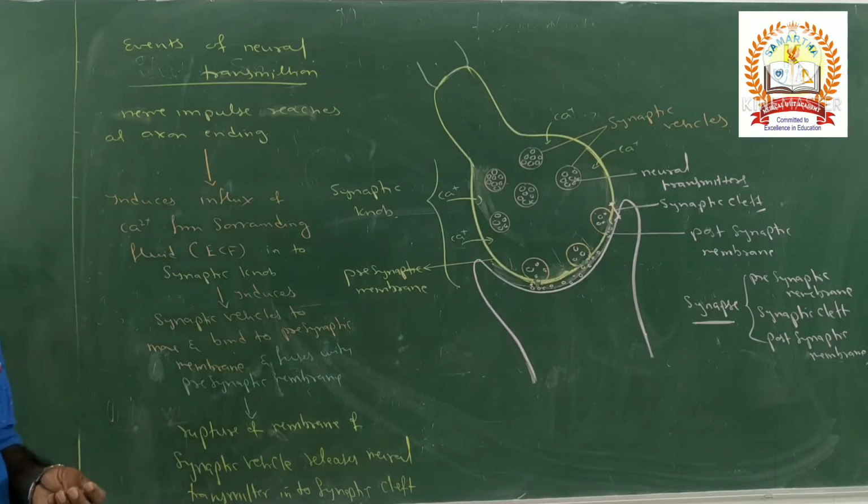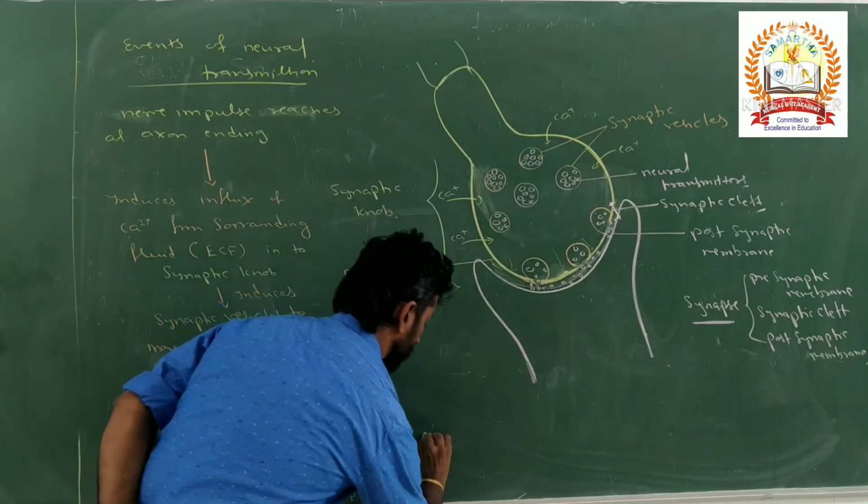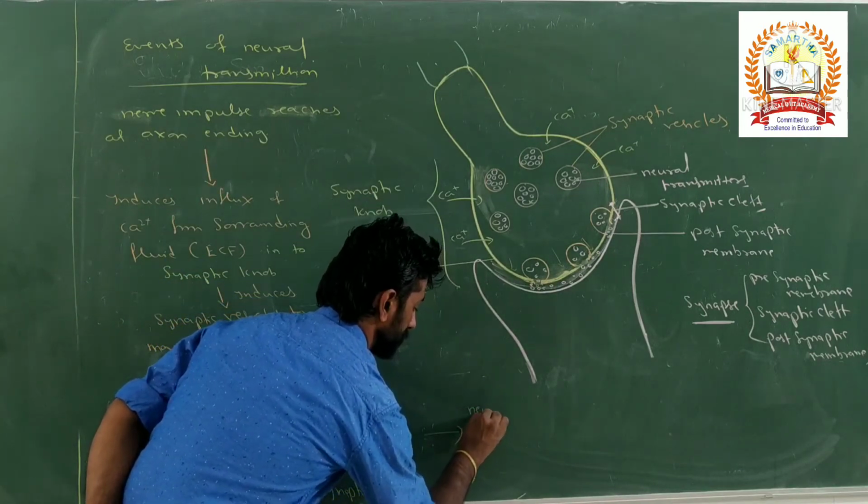What happens after the release of the neural transmitter into the synaptic cleft? Now what happens to the neural transmitter?